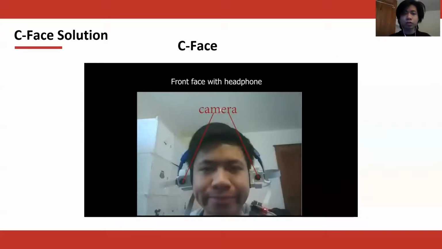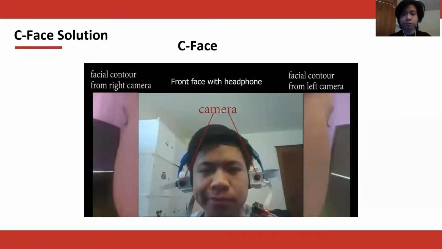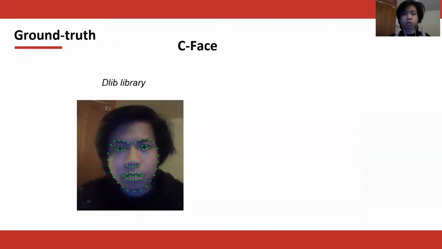Now let me introduce how C-Face works. We found that when people make different facial expressions, the contour of the face will change differently. So the main idea behind C-Face is to use the subtle change of the facial contours to continuously reconstruct the facial expressions. We will first introduce our ground truth collection method and then our data pipeline.